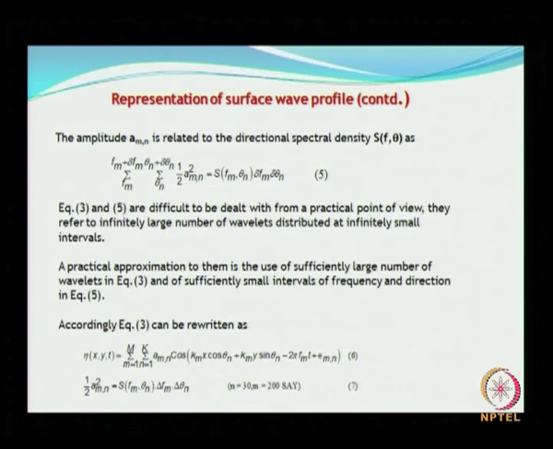So here again you have n ranging from 1 to any number of components, indicating theta, that is the directional components, and f is the frequency components.